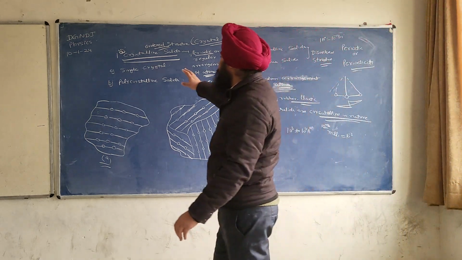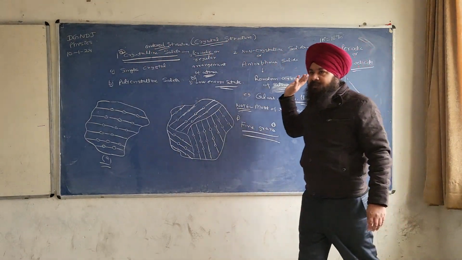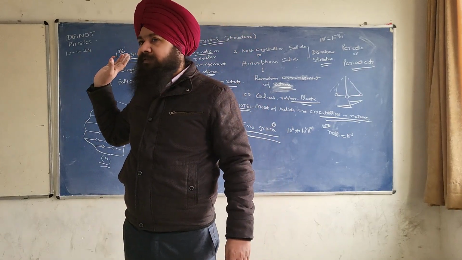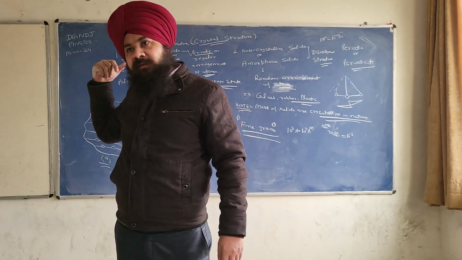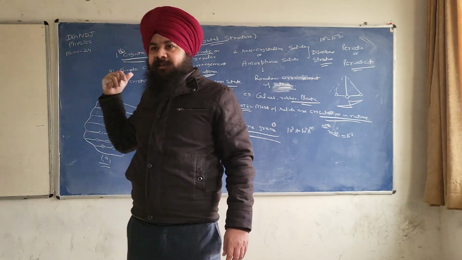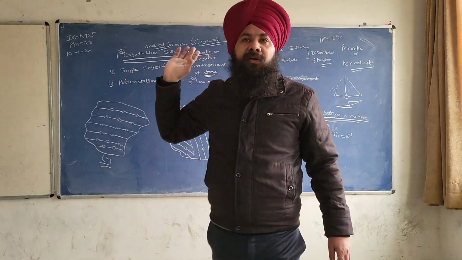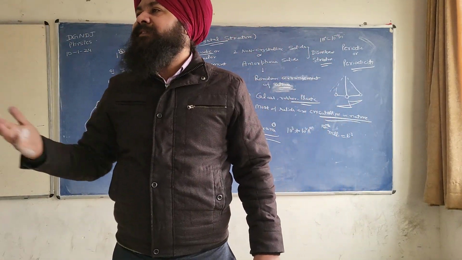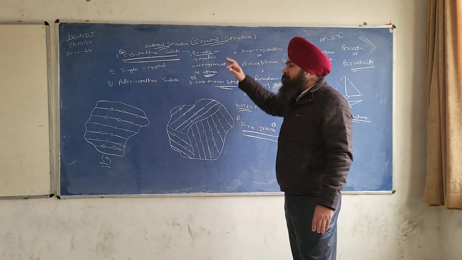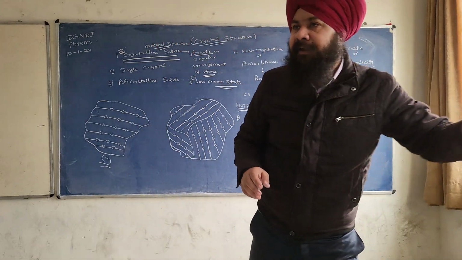So this is all about the crystalline solids and non-crystalline solids. Any doubt from this part? Are you getting all the things? This is the simplest part. I think you have all studied it in 10+2 also. I have just revised the things. So the next part is the symmetry operations.